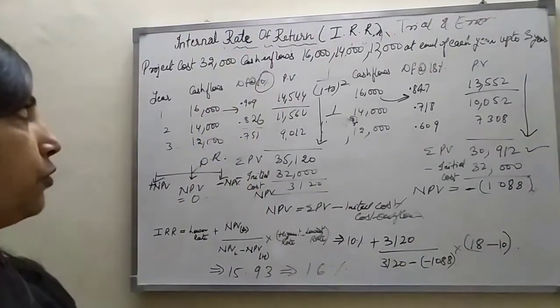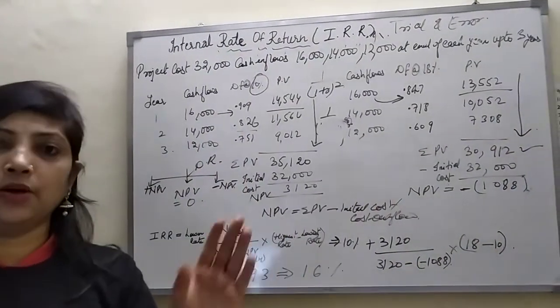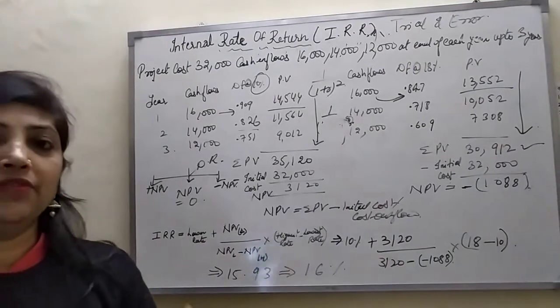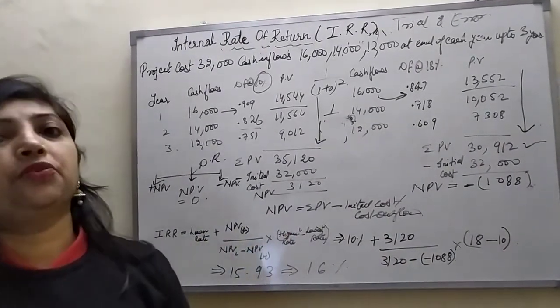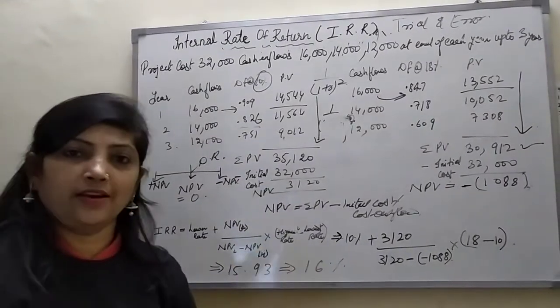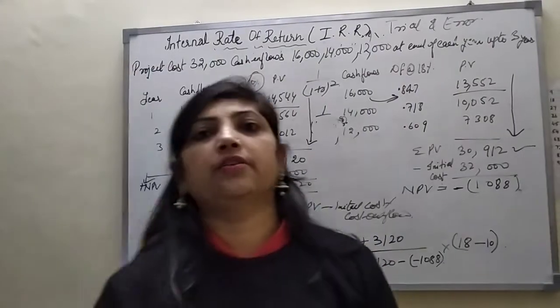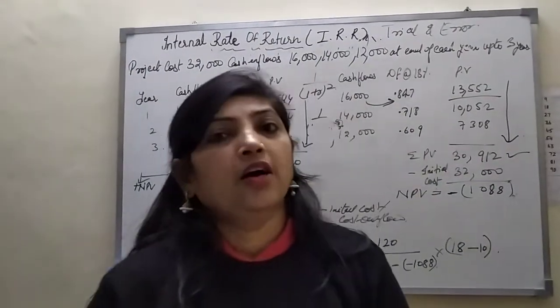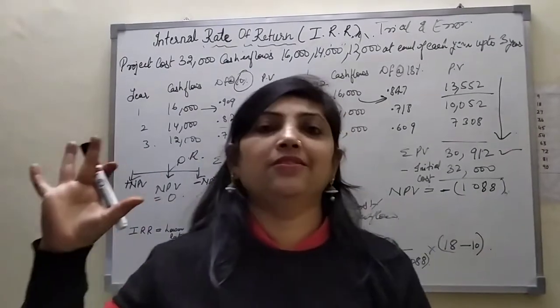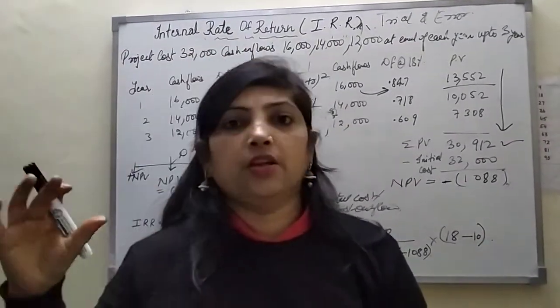Hope it's clear. The internal rate is the discounting rate from which the company is going to select the project. If the rate of return is higher than the cost of capital, definitely the company is going to select that project. Whenever the rate of return is lower than the cost of capital, the company never thinks about the project and easily rejects the proposal.